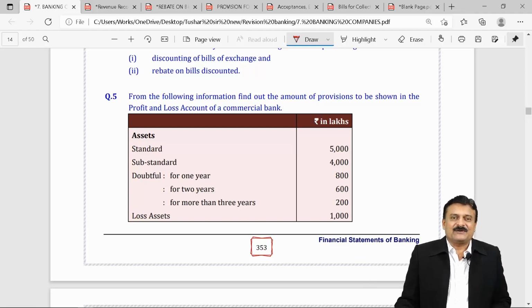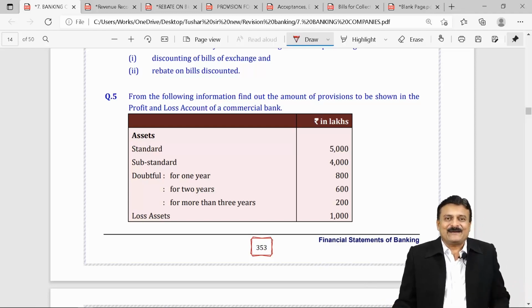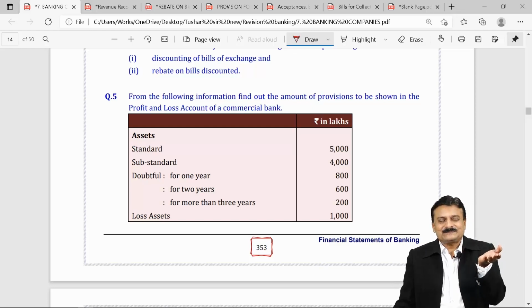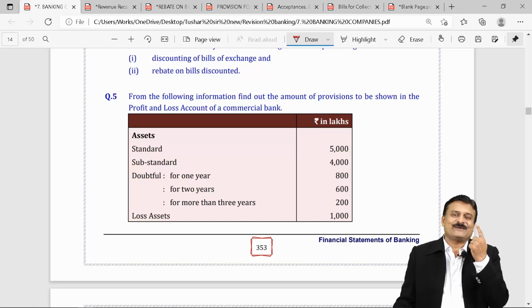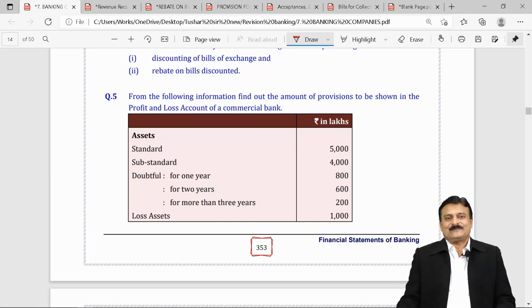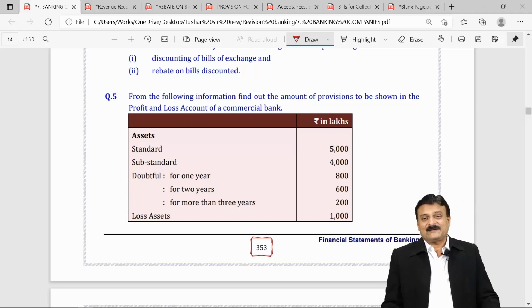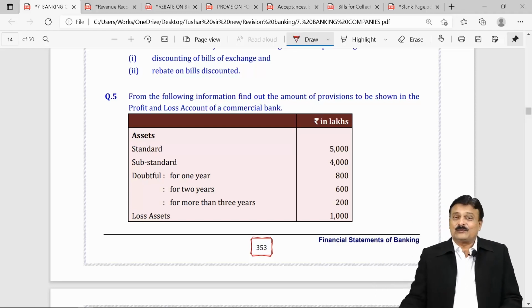The question comes, sir, who are debtors of a bank? Answer is simple. Debtors of a bank are those people to whom our bank has given advances. Just now I told you 4 types of advances: cash credit, overdraft, term loans, and bills purchased and discounted. So they are your debtors. At the year end, your bank has to provide for loss, RDD, on those debtors.